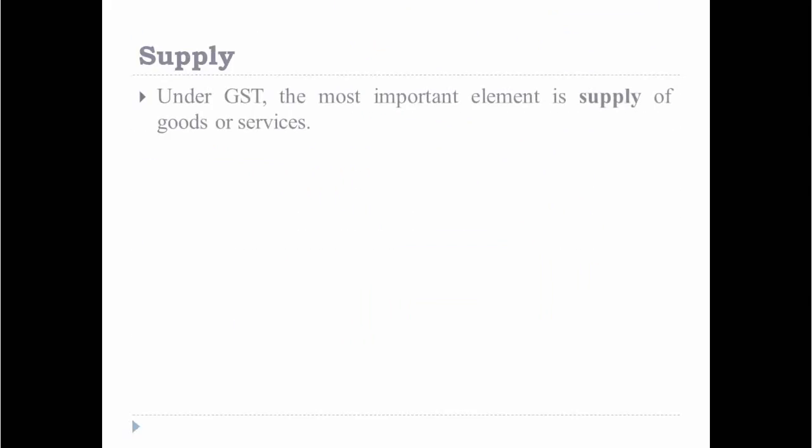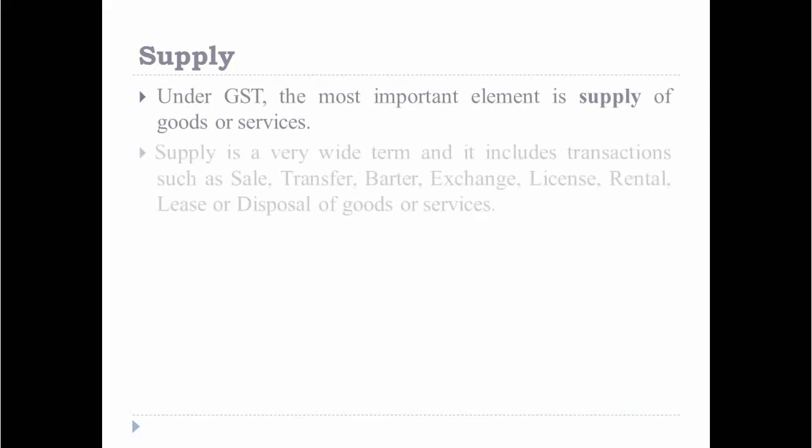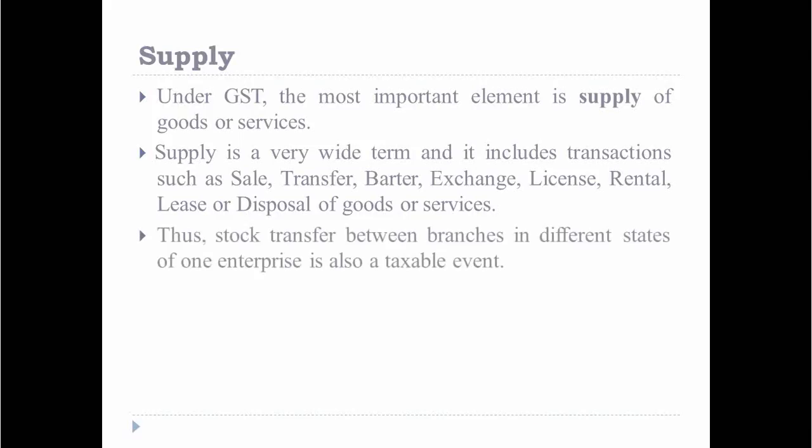Let's understand the term supply of goods or services. Supply includes transactions such as sale, transfer, barter, exchange, license, rental, lease, or disposal of goods or services. Even stock transfer between branches in different states of one enterprise is a taxable event. So if you have a branch in Delhi and transfer the stock to your branch in Jaipur, it would be considered as supply and thus be a taxable event under GST.